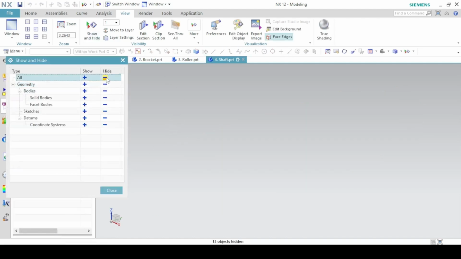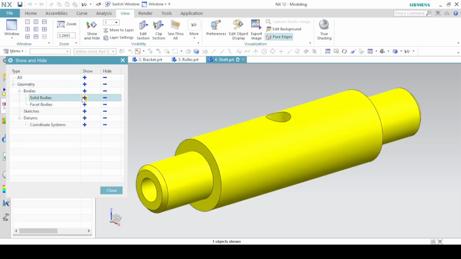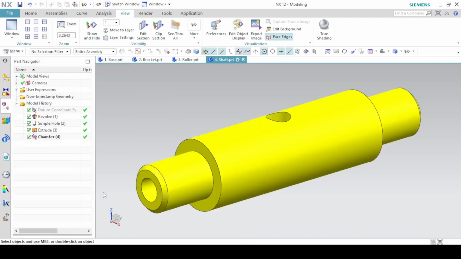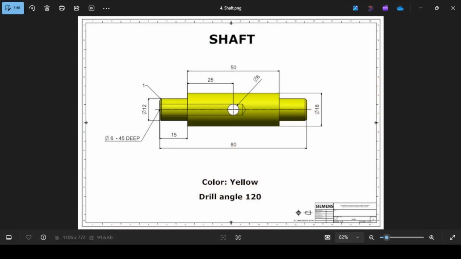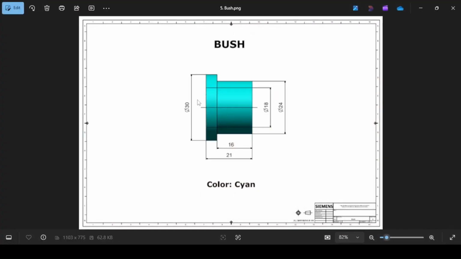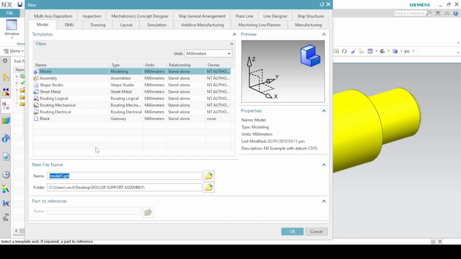Hide all elements but the solid body and save the parts. Move on to the next part, which is the bush, which is also a circular figure. Same way, we use the revolve command. So this is the fifth part, the bush.